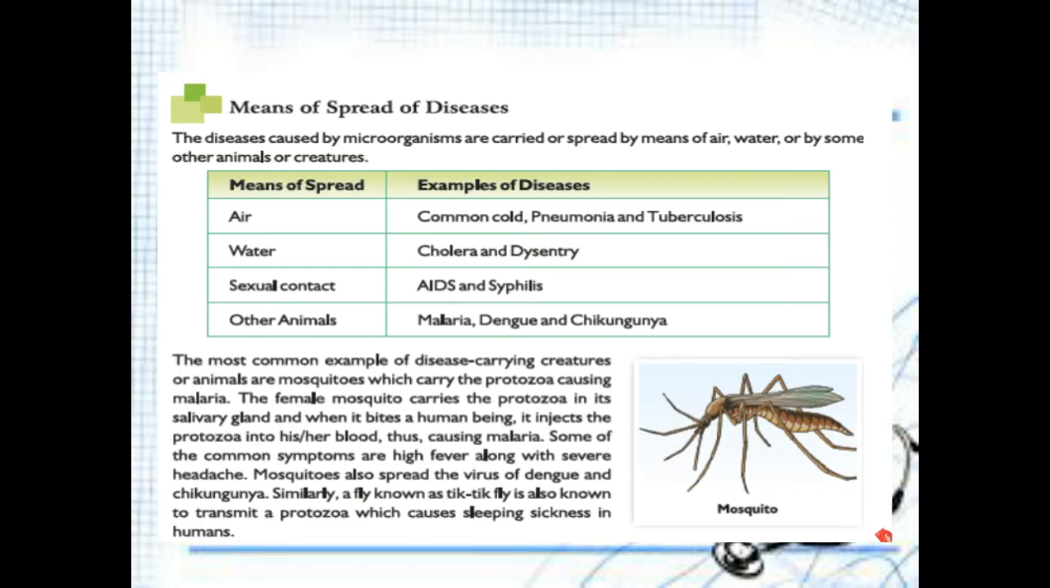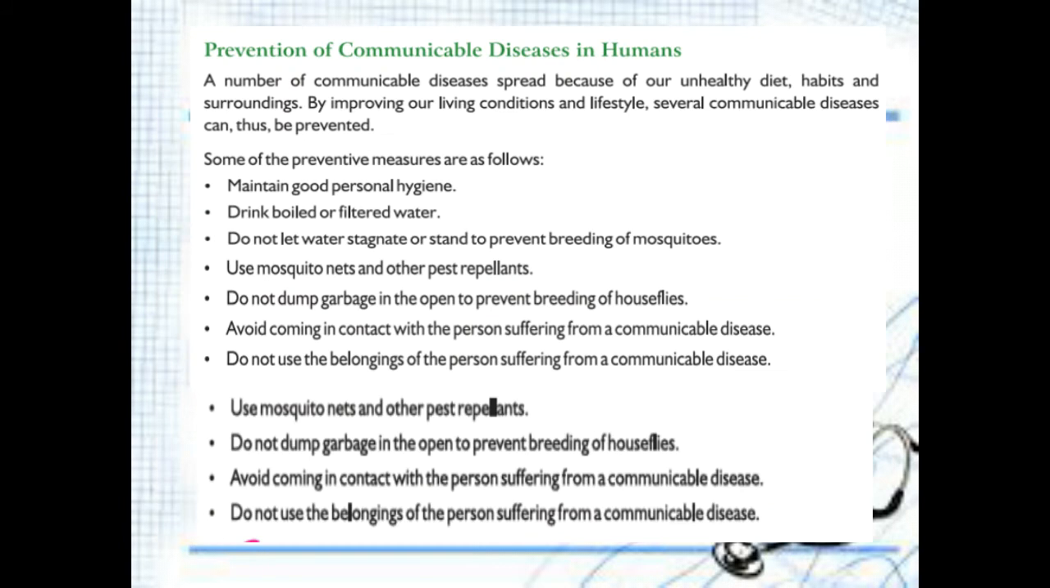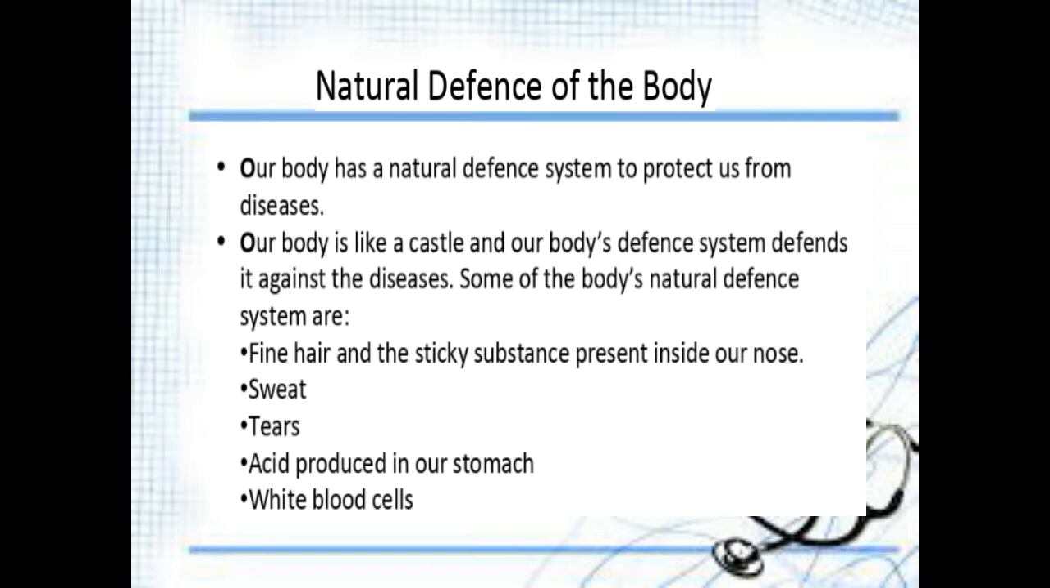And we had discussed the means of spread. How can diseases be spread? They can be spread through air, water, sexual contact, and other animals. And also we had discussed which diseases are spread by these means, and the mosquito is the important creature for spreading malaria, dengue, and chikungunya, right? And also we discussed the preventive measures in order to control the communicable diseases.